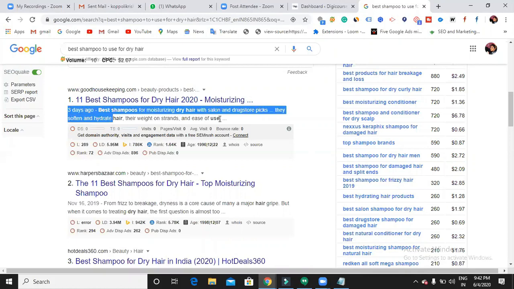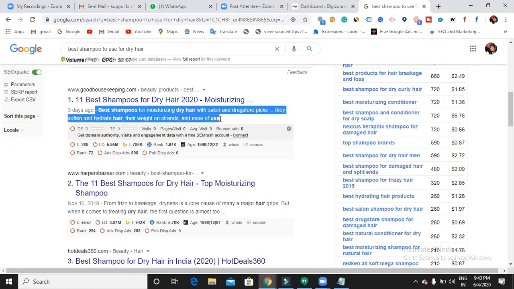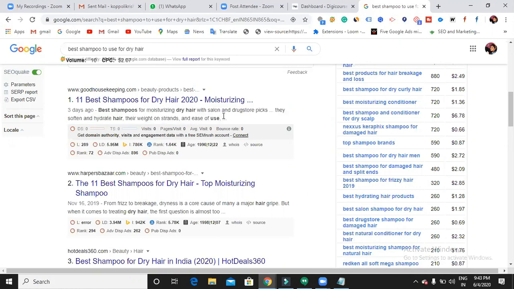And the meta description is the description you give here. Okay, 3 days ago, best shampoos for moisturizing dry hair with salon and drugstore picks and all. This is called the meta description. Whatever post or page you write in your website, it should have one meta title and meta description. Why? Because Google will show that meta title and meta description to the user who is searching. Make sure it is very attractive. Why? Because people can't directly see the article in your website. They just see your meta title and meta description first. Only if it is very attractive are people going to click your website, otherwise no. Do remember that it has to be very attractive.